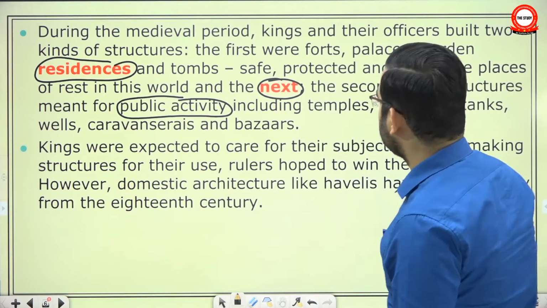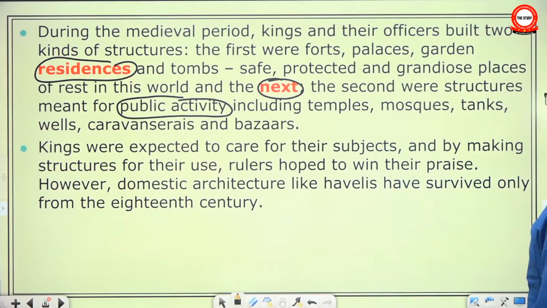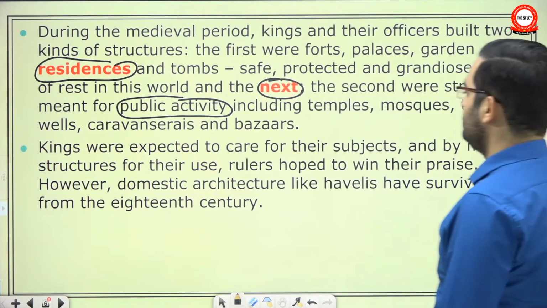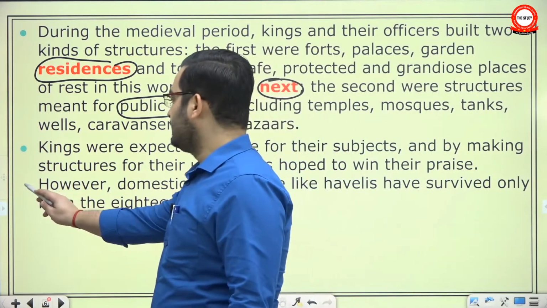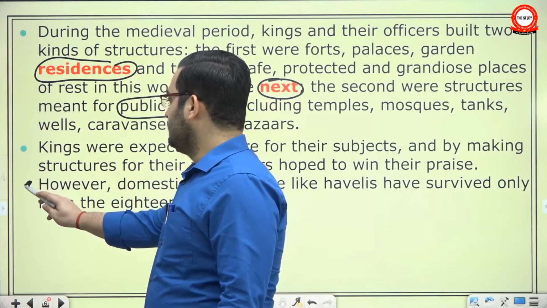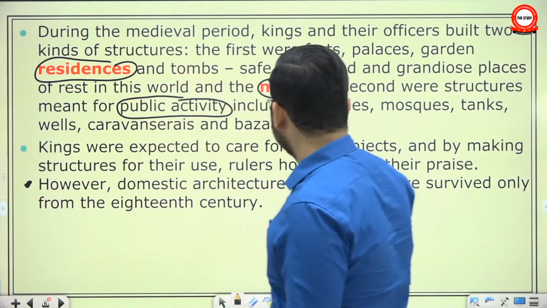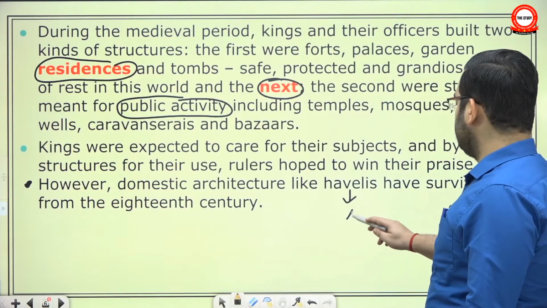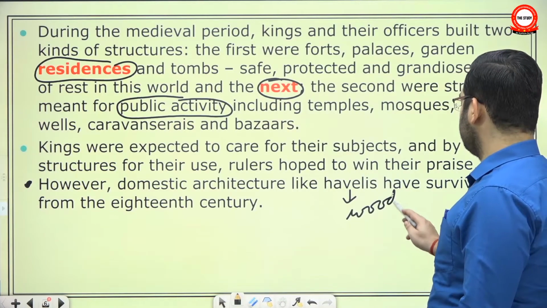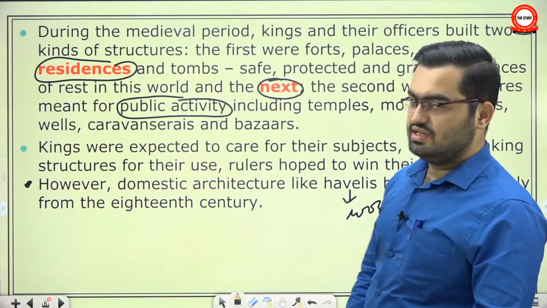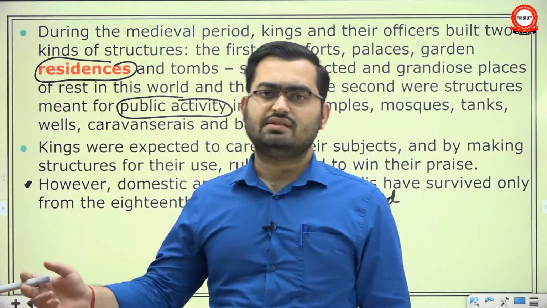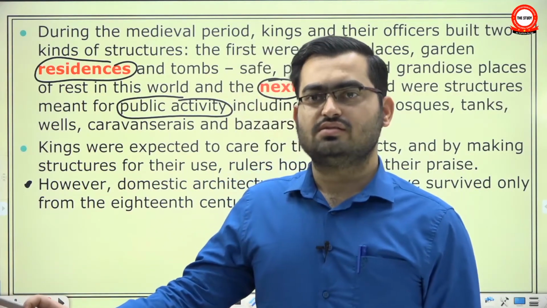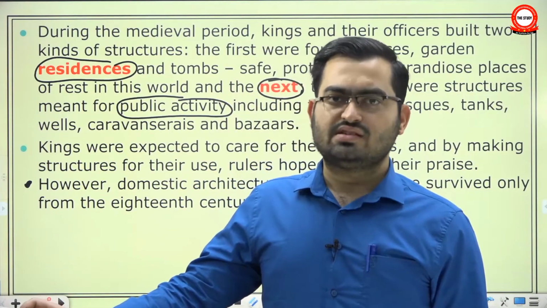Kings were expected to care for their subjects, and by making structures for their use, rulers hoped to win their praise. However, domestic architecture like Havelis has survived only from the 18th century. This was a separate point. Because they were made from wood, and wood decomposes. So if you go to the old city areas in Delhi or any other city, you will see Havelis that are a few centuries old. But that's about it.